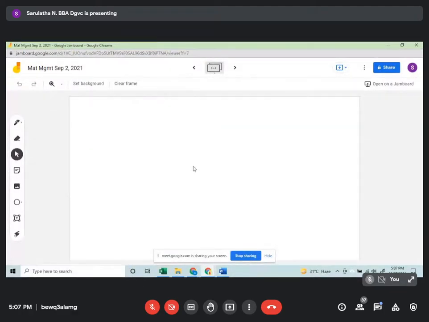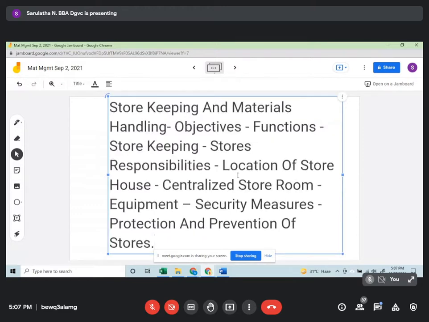So this chapter, what we will be talking about is storekeeping and materials. This is Unit 4. Storekeeping, materials handling, all those aspects will be covered here.